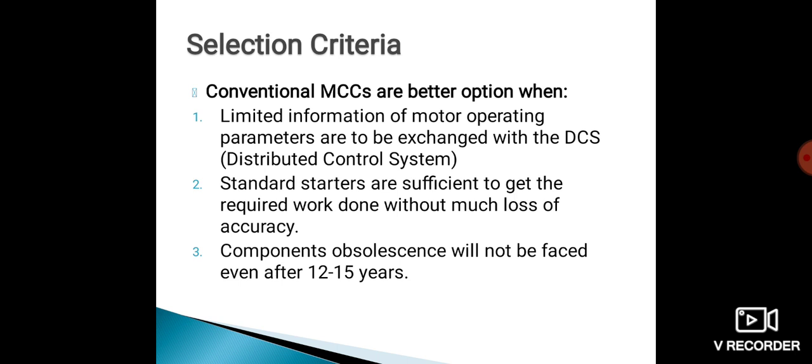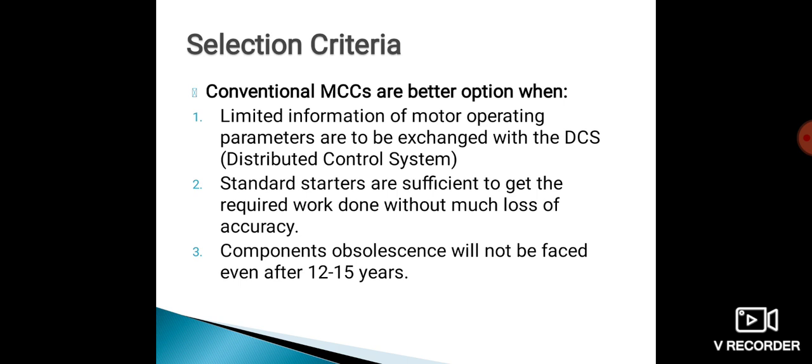Now the selection criteria. When is the conventional MCC a better option? When we have to select the conventional MCC, first is when limited information of motor operating parameters is to be exchanged with the DCS, that is distributed control system. So when we have limited parameters for the measurement, at that time we can select the conventional MCC, when we have to replace with the DCS.